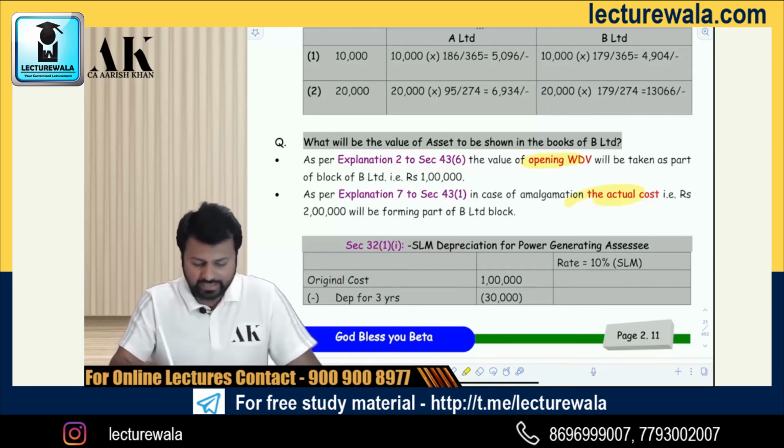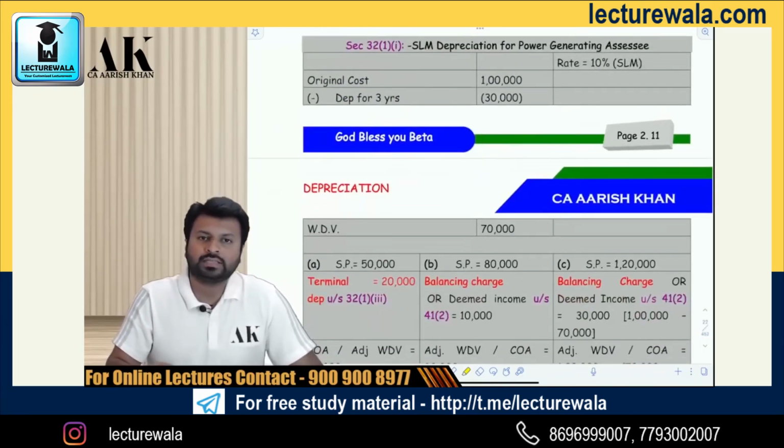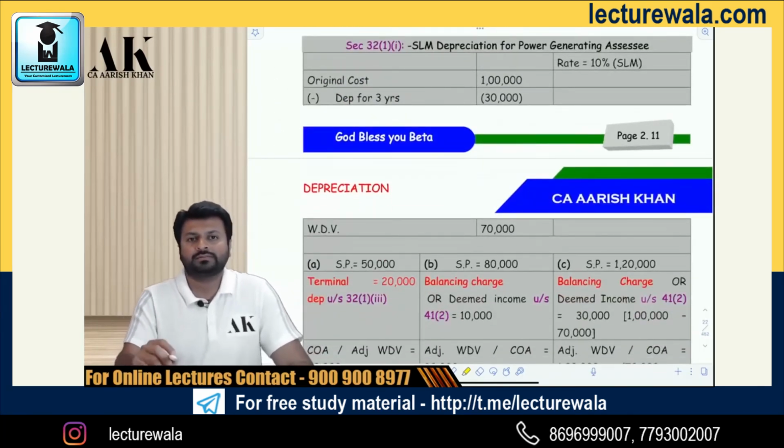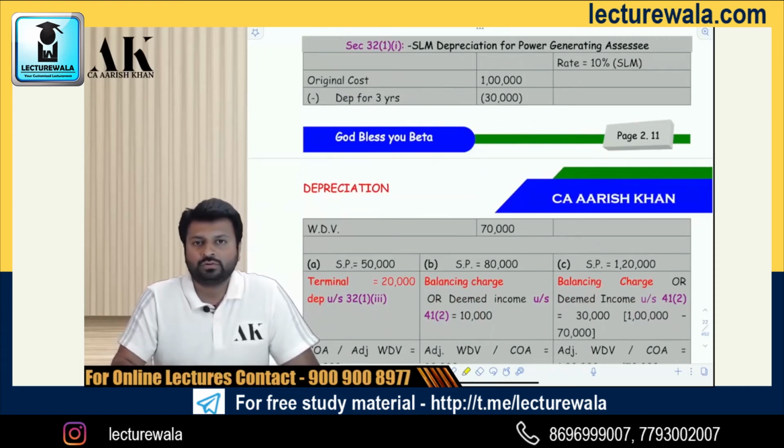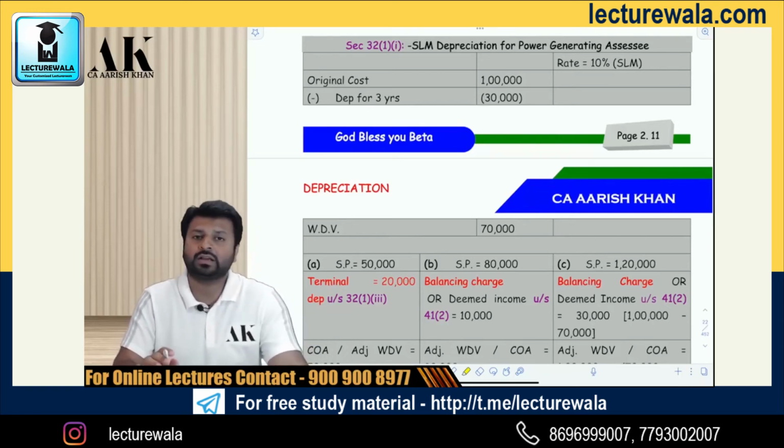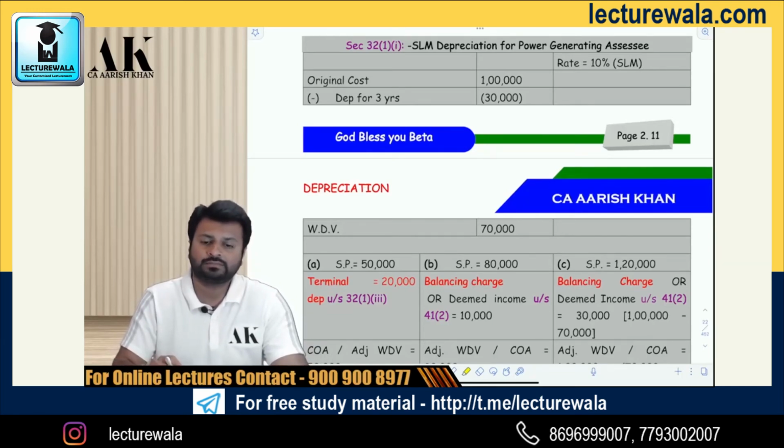Okay. Next, let us now talk about SLM depreciation. How to compute SLM depreciation and to whom it is available. As I have told you earlier, again I am saying, it is available to assessees engaged in power generation or power distribution. Only these 2 businesses are covered for the purpose of SLM depreciation. Now, sir, what are the rates of depreciation? Rates of depreciation are the same only. There is nothing changed in that. The same rates for building, plant, machinery, furniture, everything is the same.